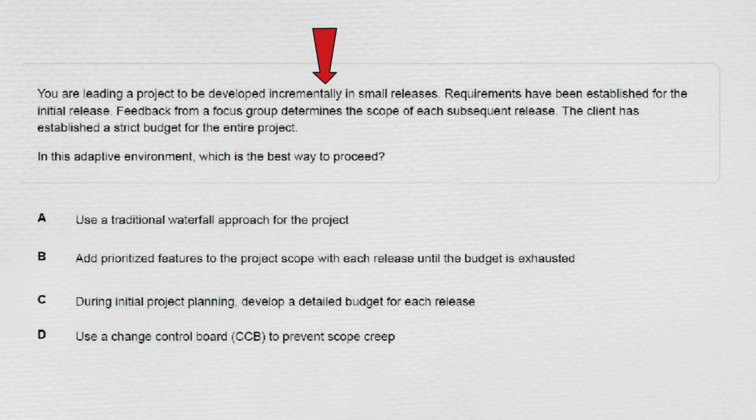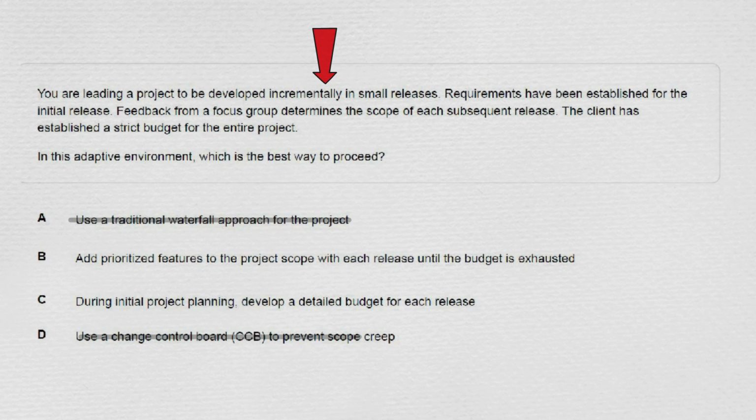Read further. Now we can read the answers as well. You can eliminate the unwanted answers. So as you can see, you're already in Agile, you're not going to change it to waterfall, and CCB is not required. It's nothing to do with CCB or scope creep in this particular question, so we can eliminate directly.